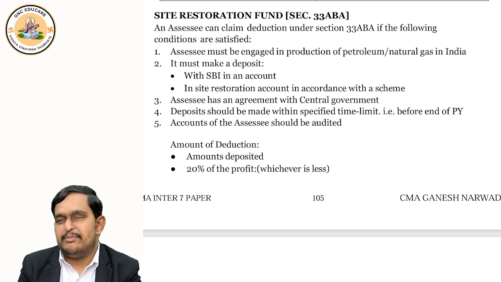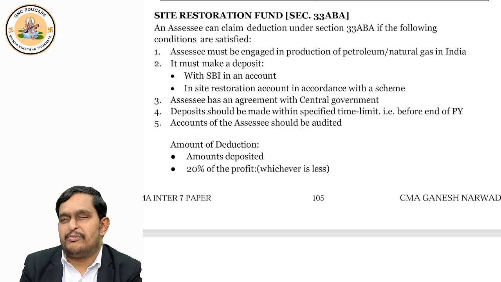So what does 33ABA talk about? Site restoration fund. Which business? Petroleum business. Where to deposit the money? In SBI. By what time? In the previous year. What else? Report from CA. How much deduction? Amount deposited or 20% of profit, whichever is lower. That's it. If you satisfy all these conditions, you will be able to enjoy the benefit of deduction. And other provisions will remain like 33AB only.